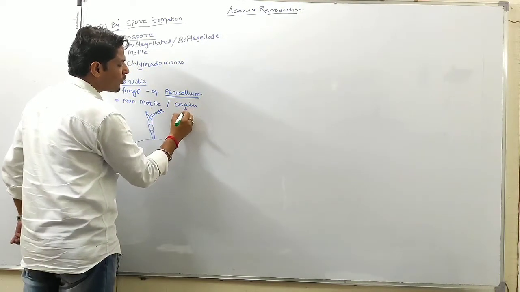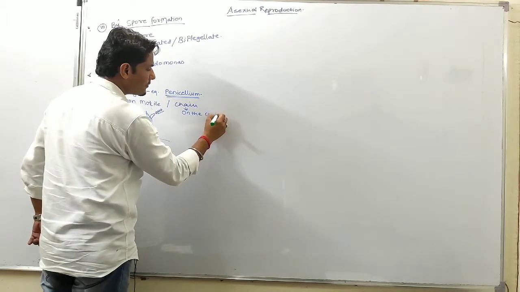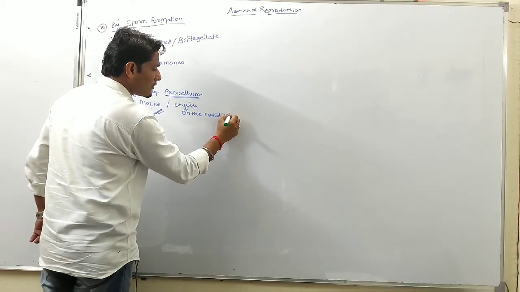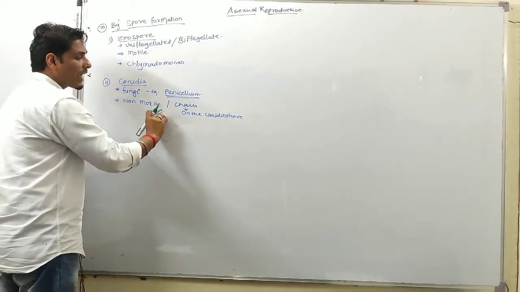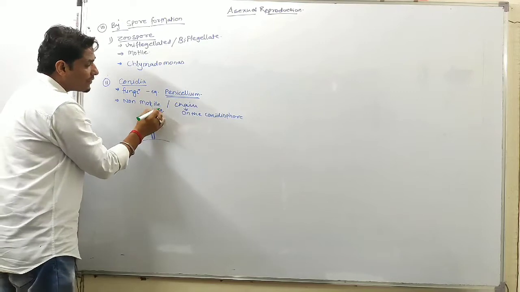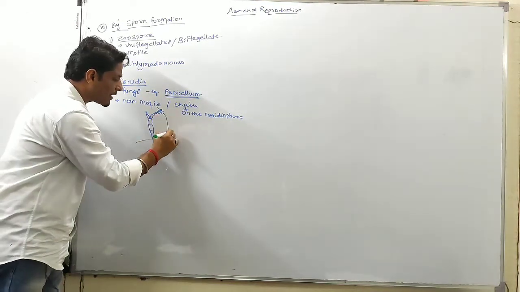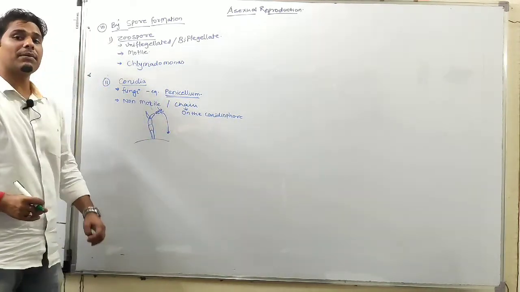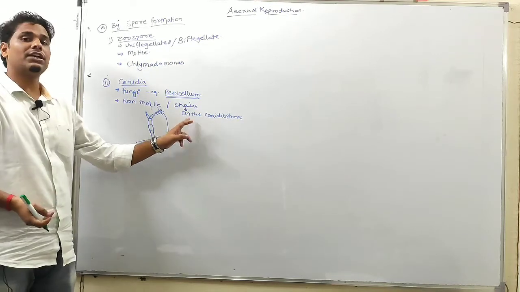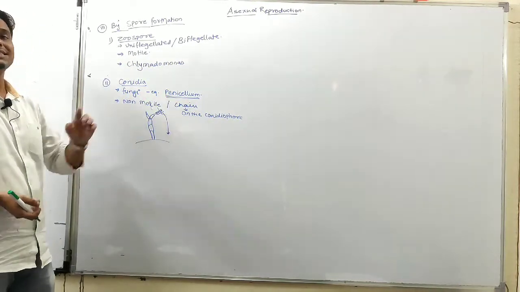On the conidiophore. Okay, so conidiophore में chain में क्या होते हैं? Conidia present होते हैं. If these conidia fall on the suitable substratum and they get favorable condition, they will germinate into new thallus or new penicillium.